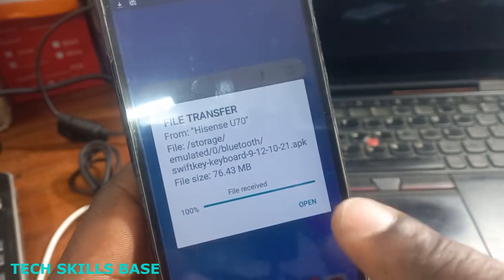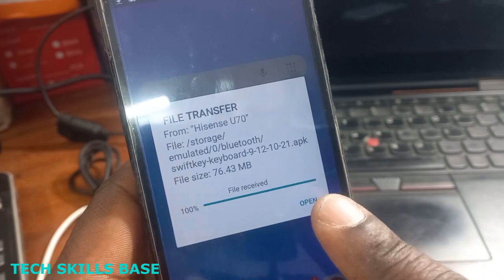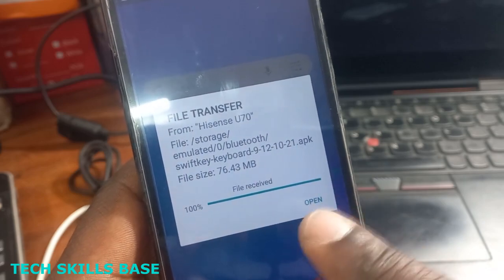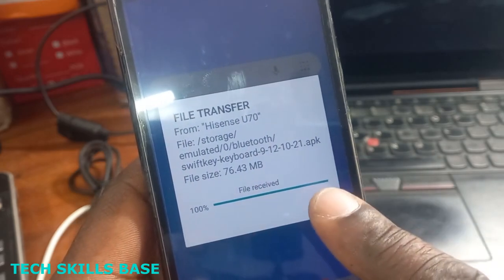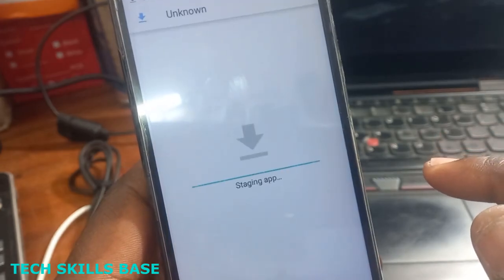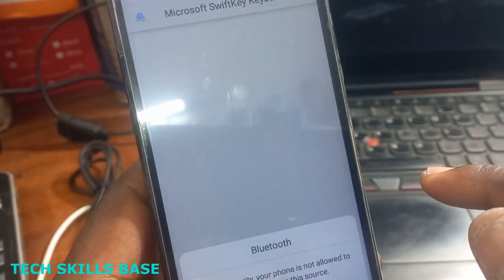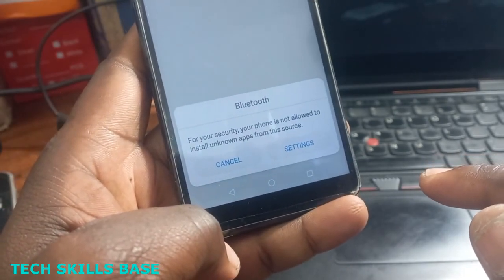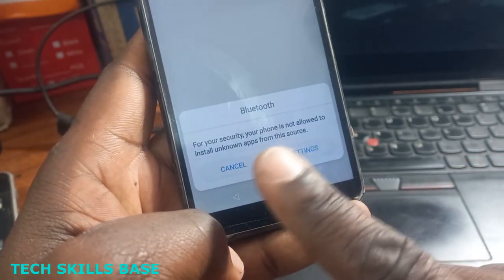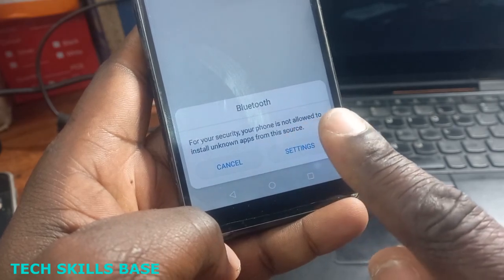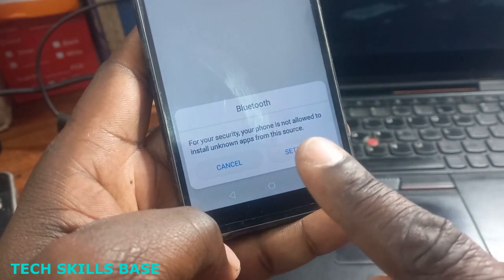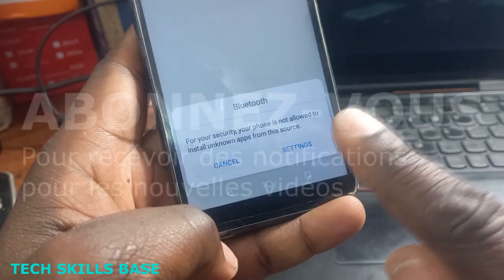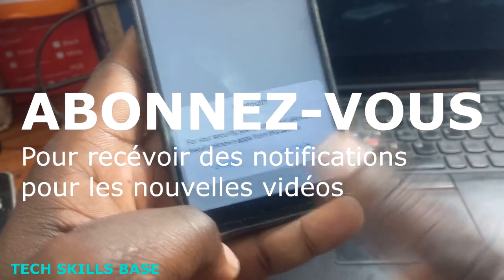When it's finished, you open it. When you go to open, it says for your security, your phone is not allowed to install unknown apps from this source. So you go to settings.